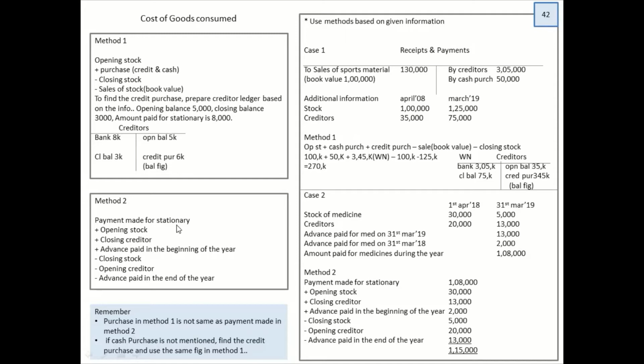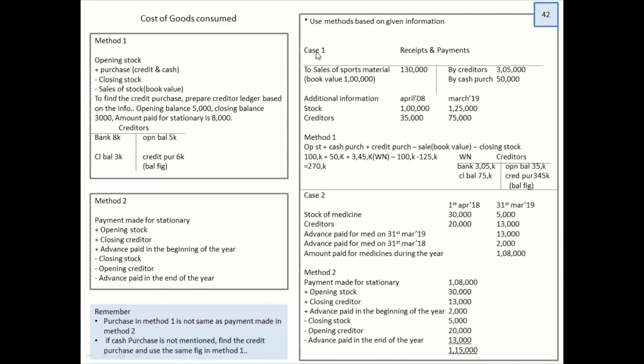Okay. So the term, from the word itself, you can make out there is a difference. But yes, purchase and payment made sounds a little similar in accounts. Okay, so don't make that mistake. Let's look into these examples, case 1 and case 2.